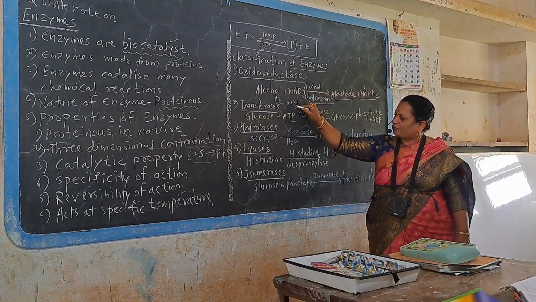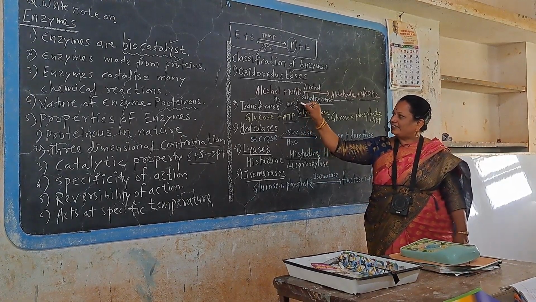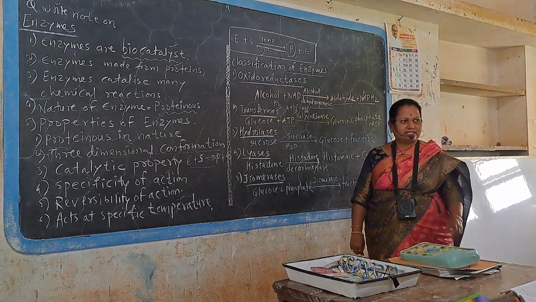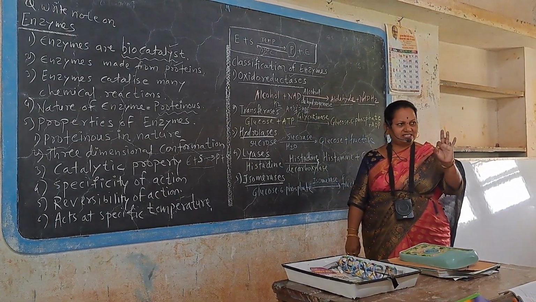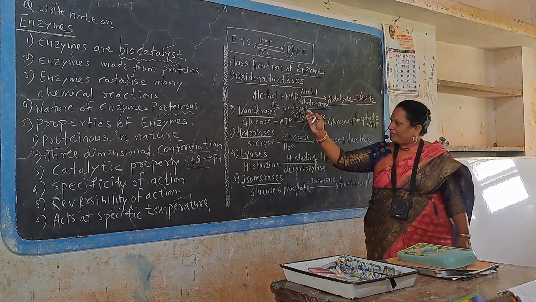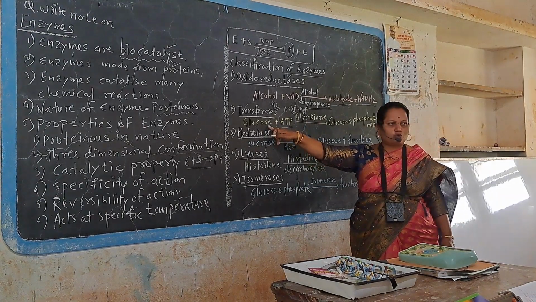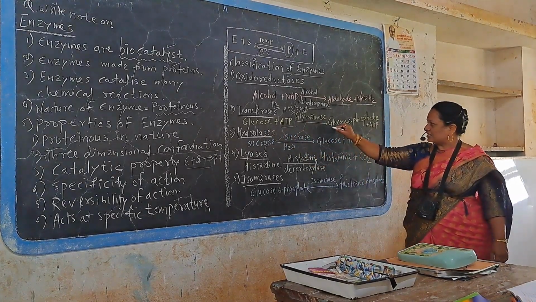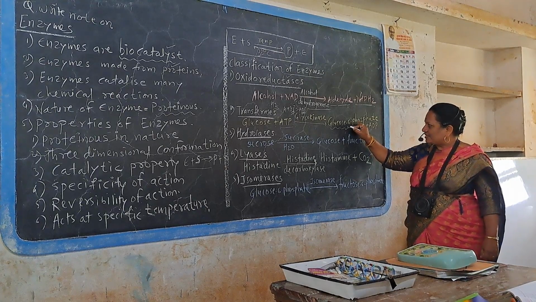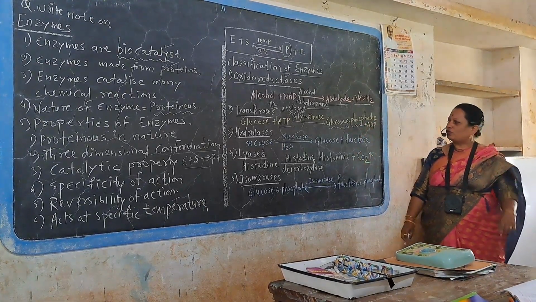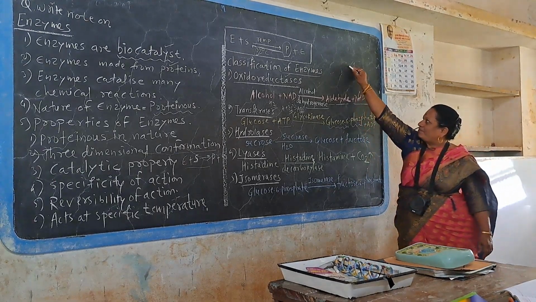From these 3 phosphates, 1 phosphate is removed and adenosine diphosphate remains. Di means 2 and tri means 3. ADP is produced and 1 phosphate from ATP is taken outside and attached to glucose. Therefore, glucose is converted into glucose 6 phosphate.